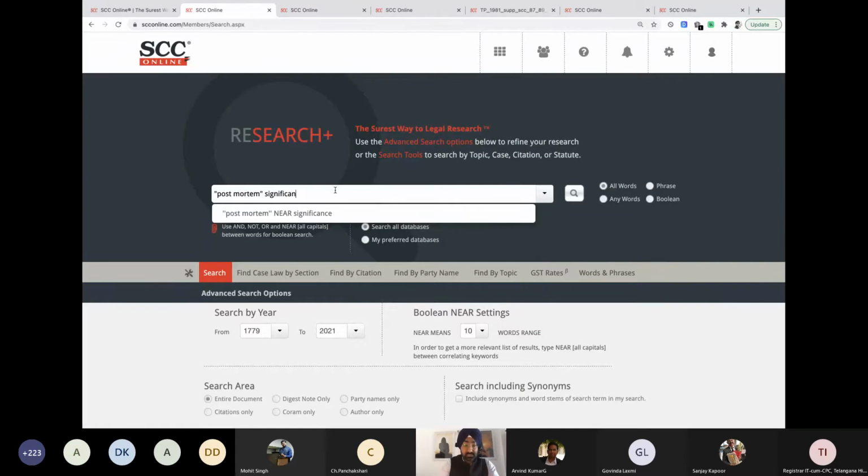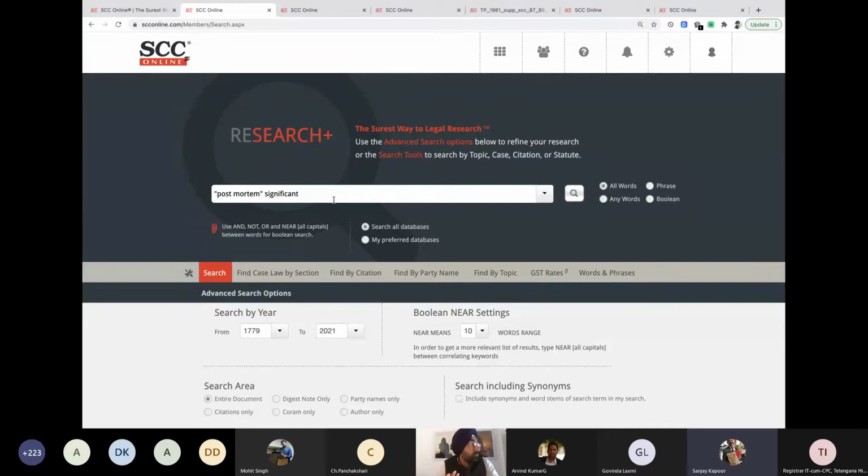Now, before I do the search, I'm also getting some suggestions asking whether I want to search for significant or necessary. But I will just keep it simple right now, significant. Now, if I do a search right now, postmortem and significant might come together, or might come far, far off. How can I bring these 2 words neighboring each other? Only then will it make sense to me. I need to find these within the same sentence or the same paragraph, and not beyond that. I do not want it on two different pages or in 2 different paragraphs. Otherwise, it will be meaningless.